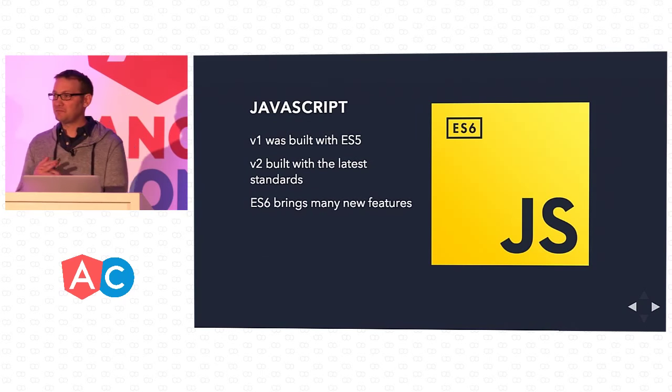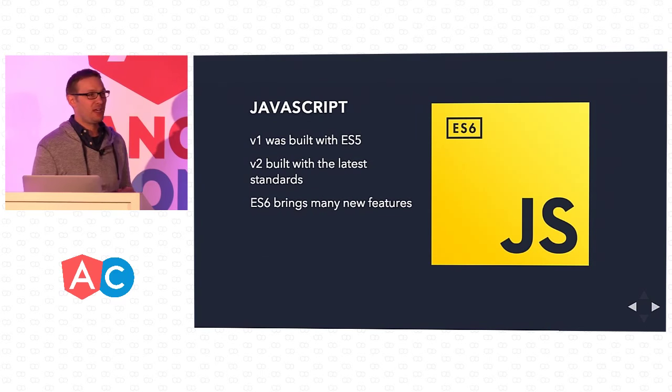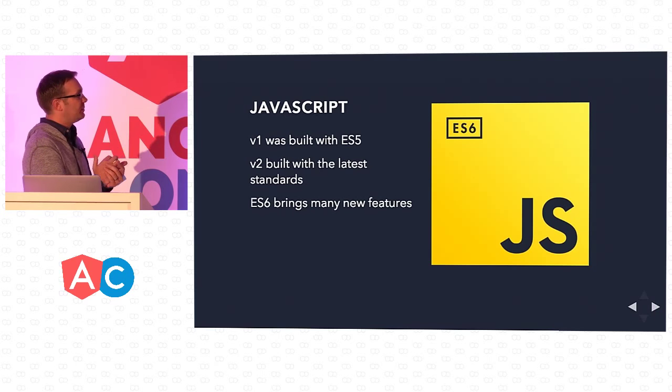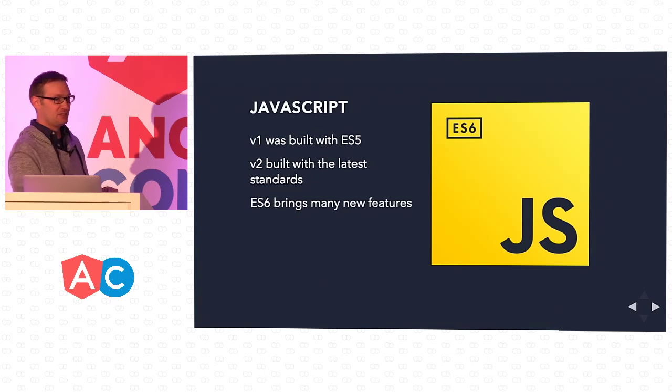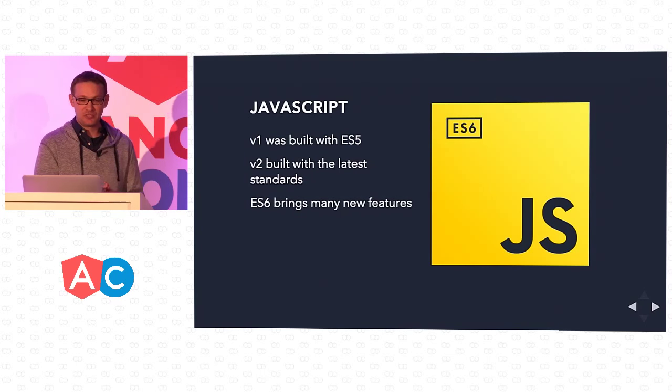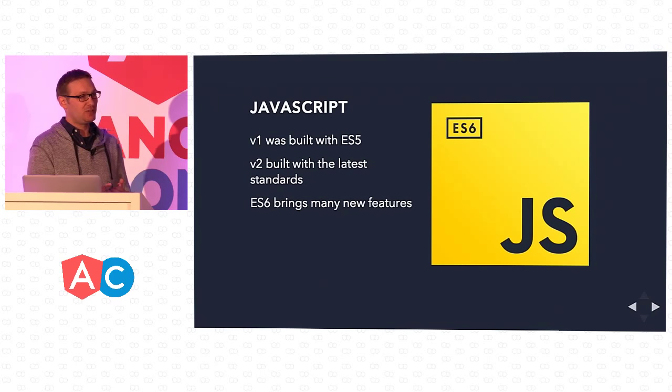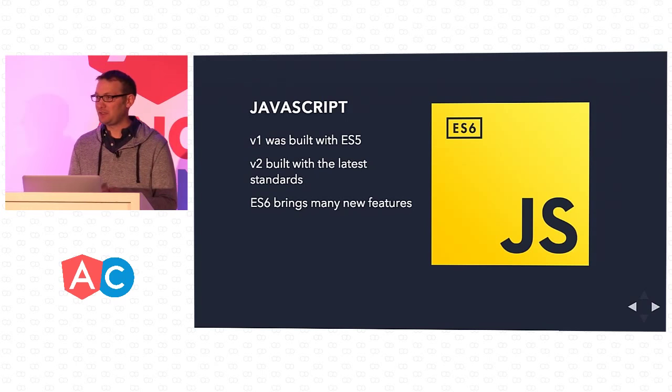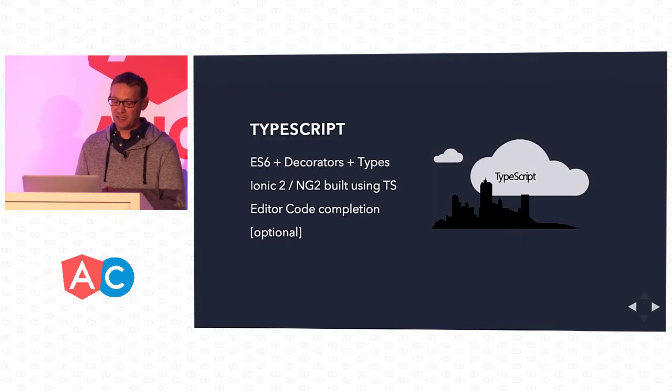I'm probably not going to go too in depth about how this is written, because this whole conference has great talks about TypeScript, ES6, and the next generation of Angular 2. But just real quick, under the hood we're built using ES6 and TypeScript and many of the new features it has.